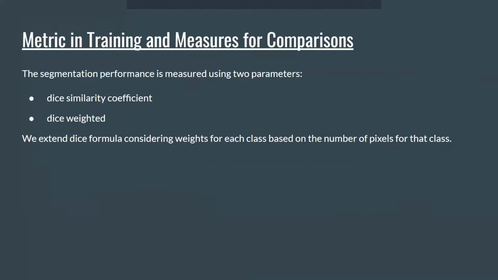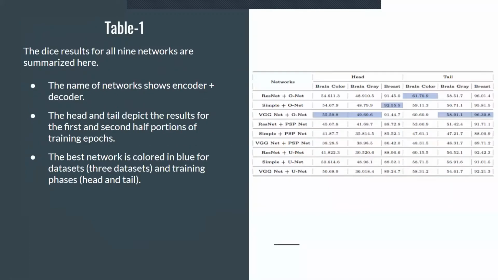So, the metrics in training and measures of comparison. The segmentation performance is measured using 2 parameters. One is the dice similarity coefficient and the other is dice weighted. We extend the dice formula considering weights for each class based on the number of pixels for that class.